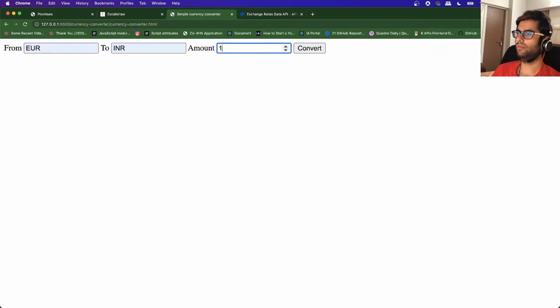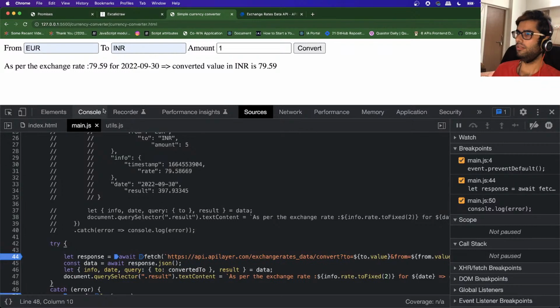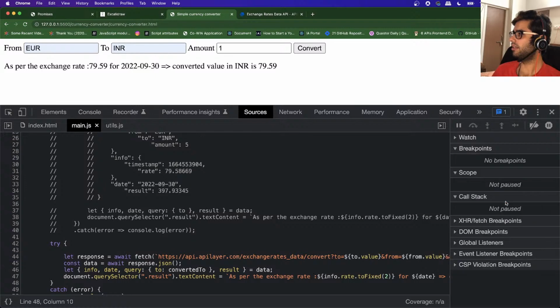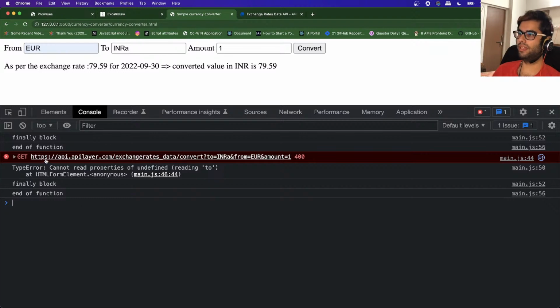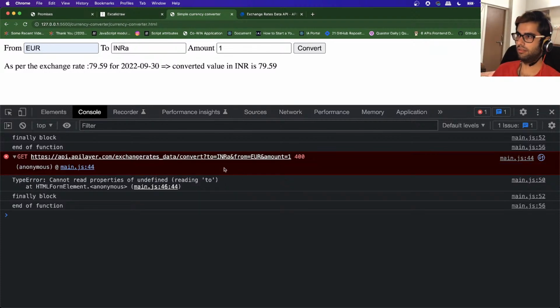Euro INR, 1 euro. We're getting the response over here. Suppose I specify some incorrect value. Let me close all the breakpoints. So instead of INR, I specify INR A, for example. I click on convert. And if we go to the console, we can see that it is giving us some error. And this is the error, cannot read. We have kind of given it in an incorrect format.